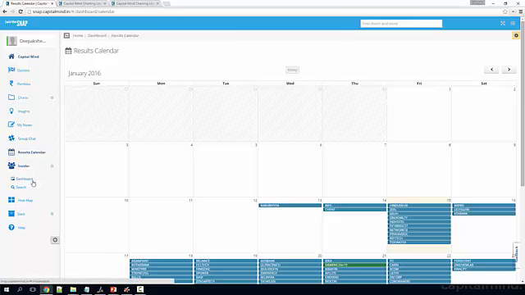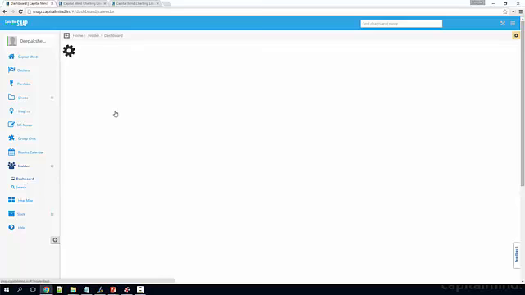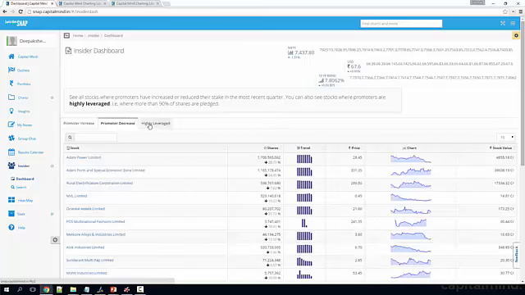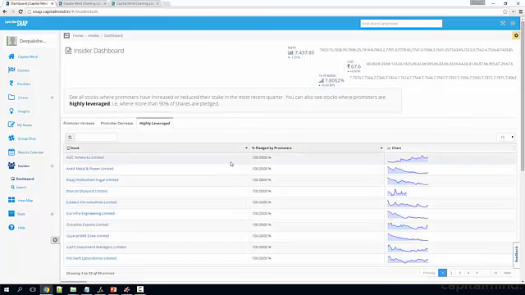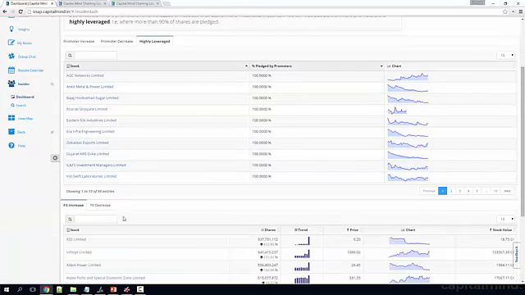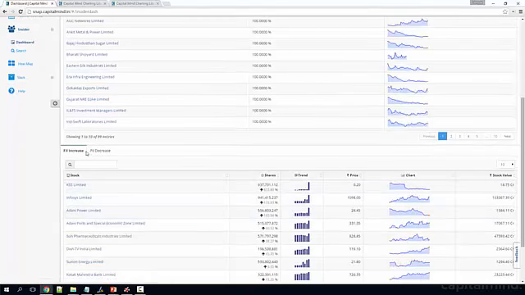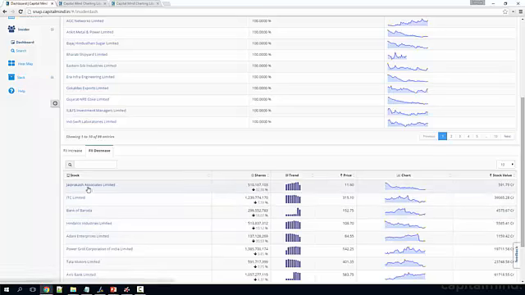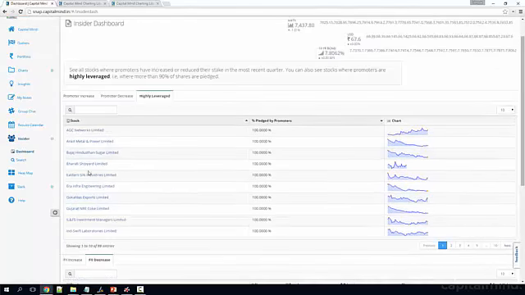You can also, like you saw the insider trading dashboard for an individual stock, actually see insider trading across a number of companies. You've got companies where promoters have increased their stake, companies where promoters have decreased their stake. You've got companies that are highly leveraged where the promoter pledging is very, very high. This is a dashboard. You can see these stocks immediately. You can see stocks where FIIs have increased their stake and FIIs have decreased their stake as well. Click through, you can get to the stock individually and see whether it's an outlier or not.